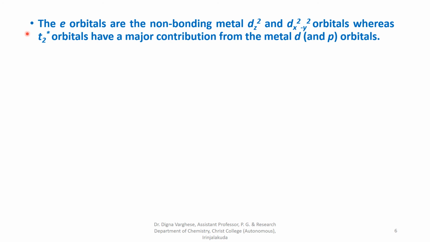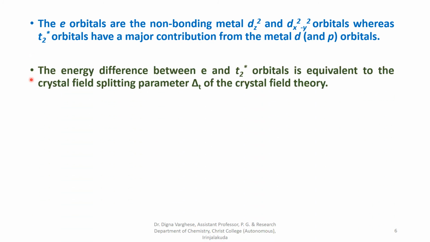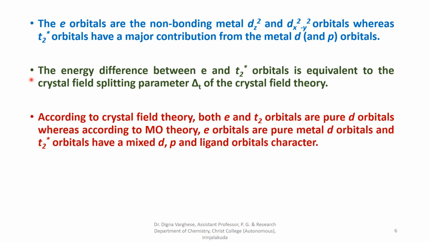The E orbitals are the non-bonding metal dz square and dx square minus y square orbitals, whereas T2 star orbitals have a major contribution from the metal d and p orbitals. The energy difference between the E and T2 star orbitals is equivalent to the crystal field splitting parameter delta T of the crystal field theory. According to the crystal field theory, both E and T2 orbitals are pure d orbitals, whereas according to molecular orbital theory, E orbitals are pure metal d orbitals and T2 star orbitals have a mixed d, p and ligand orbital character. Okay, thank you.